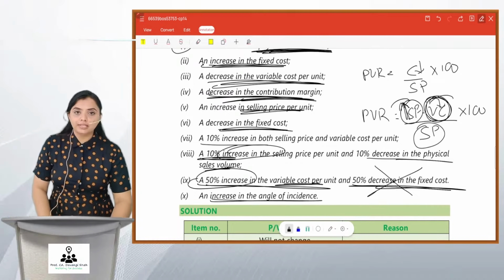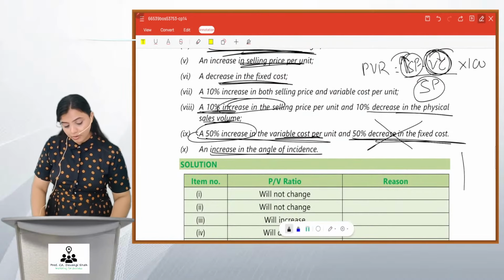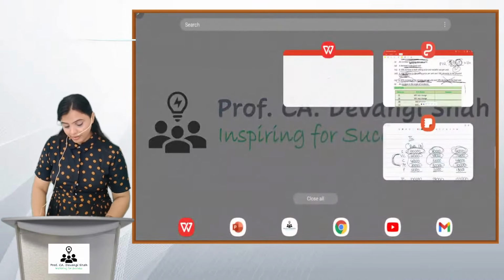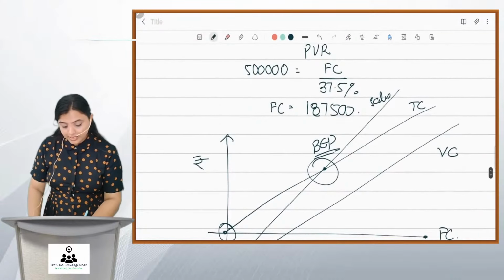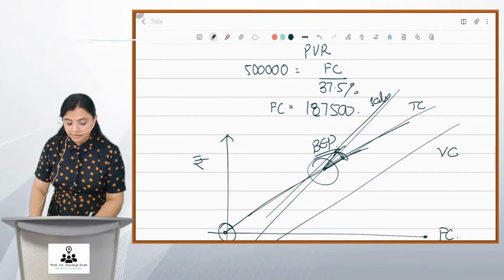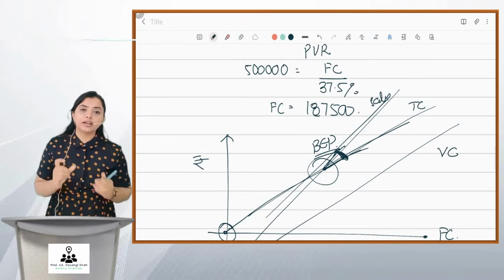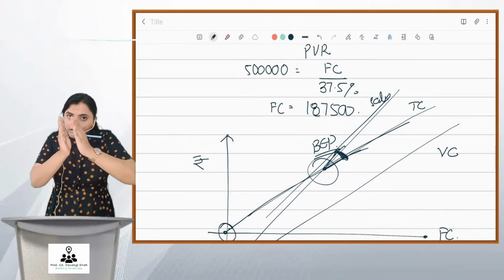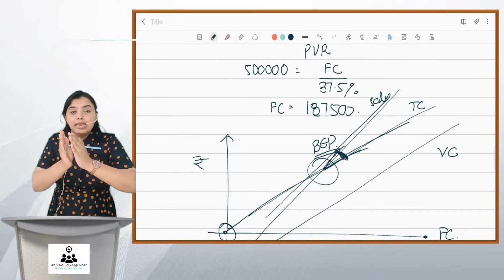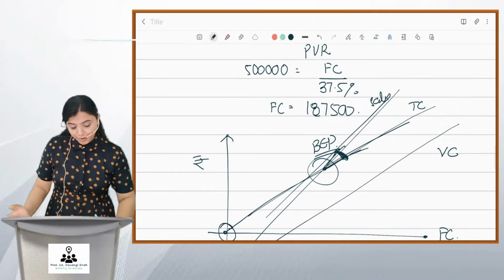Increase in angle of incidence. What is this angle of incidence first of all? I just told you about the graph, right? So friends, this is BEP, where your sales and total cost meet. And friends, this angle, the angle formed by sales and total cost line, this angle is called angle of incidence. The smaller the angle of incidence, the lesser the profit. The bigger the angle of incidence, higher the profit.